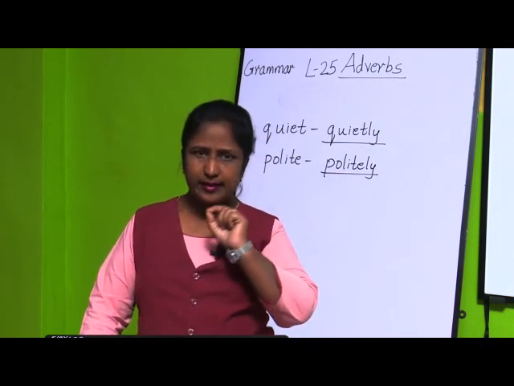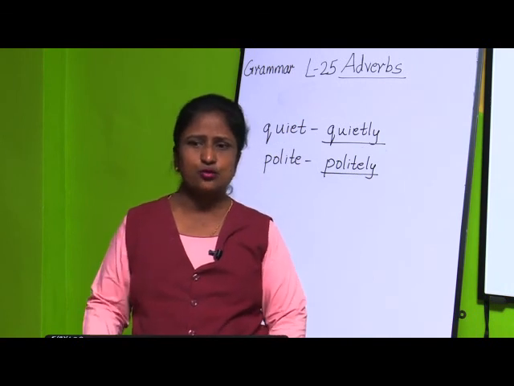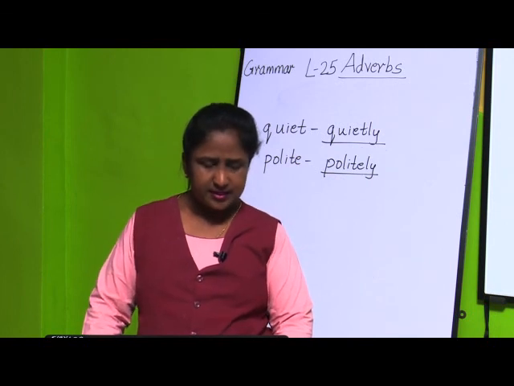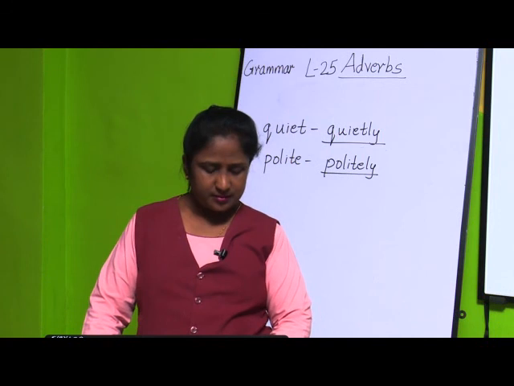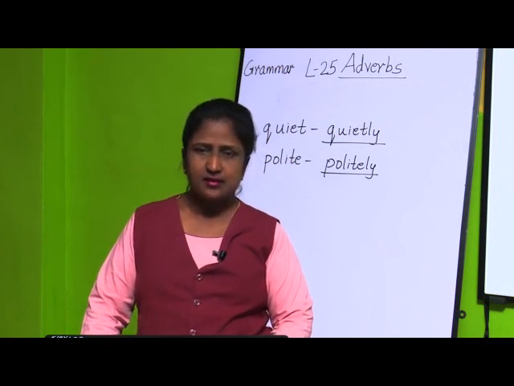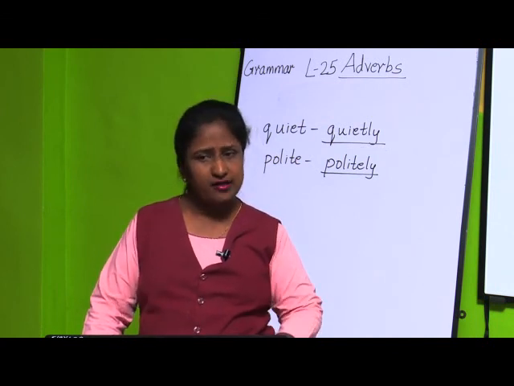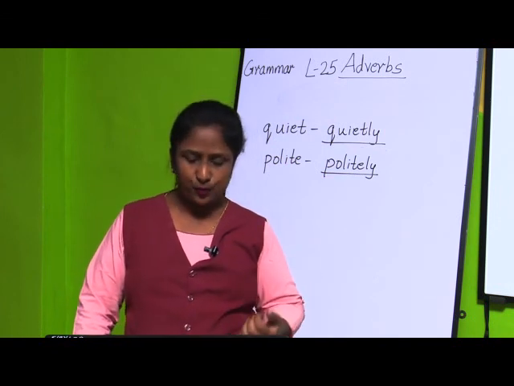You underline with a pencil, and then in front of the sentence you write the type of adverb. Then next we saw how to form adverbs. Here they have given some words. You are going to see the adjectives, and just add ly to those adjectives, and then you will get adverbs.